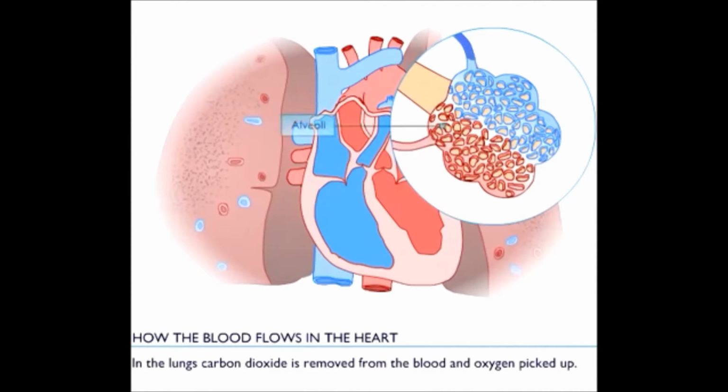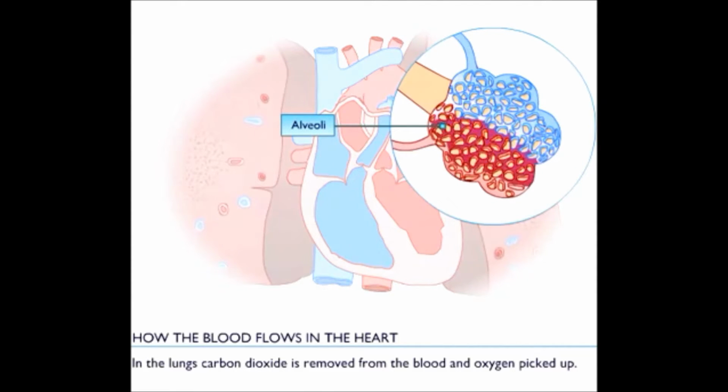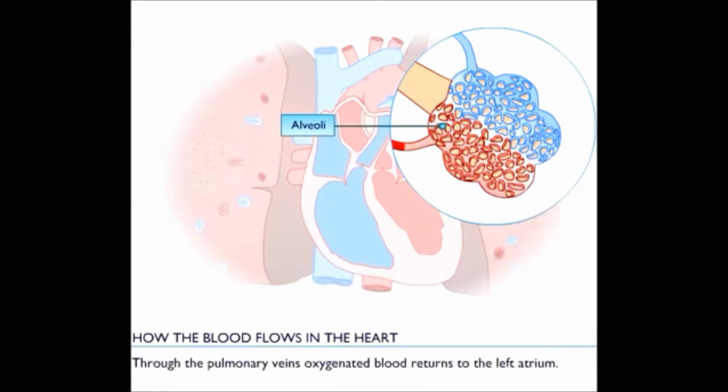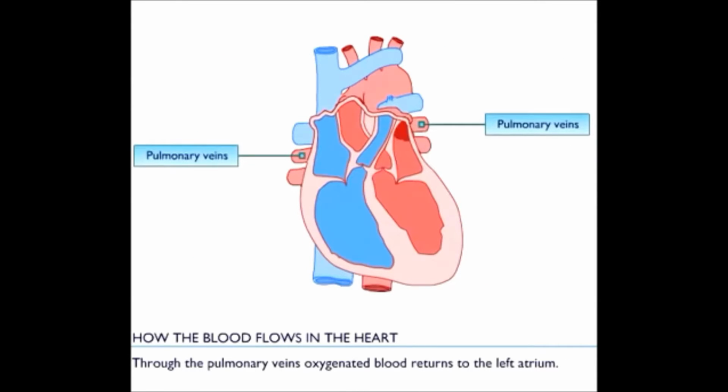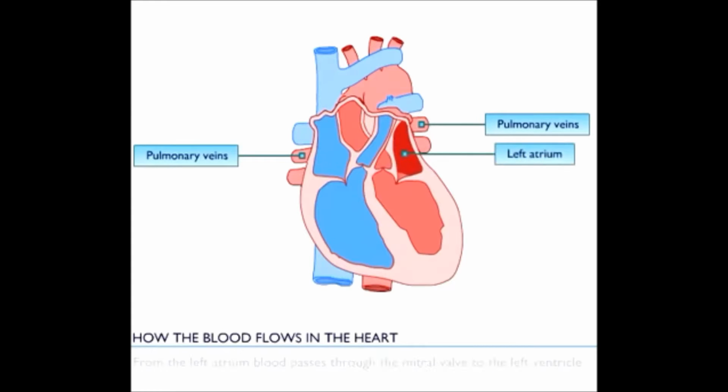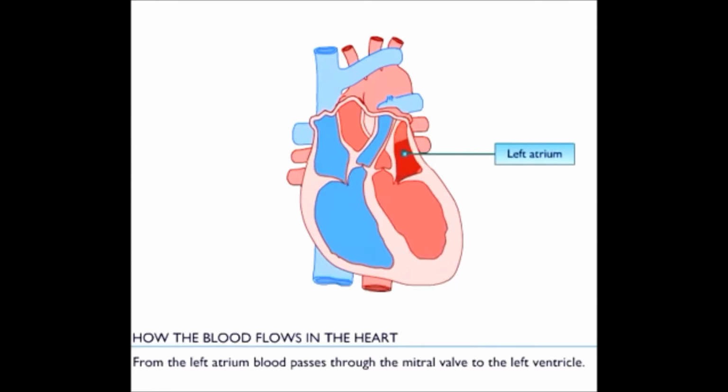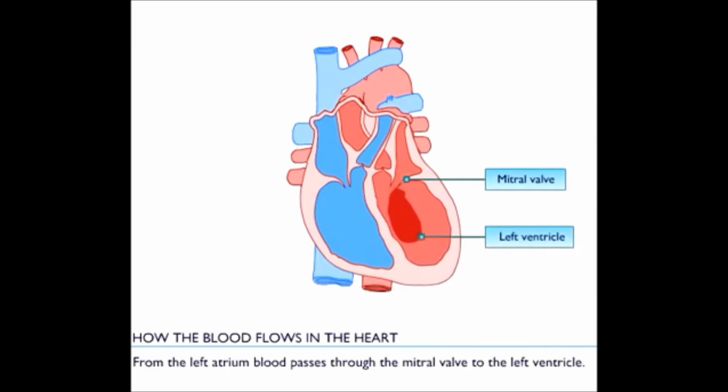In the lungs, carbon dioxide is removed from the blood and oxygen is picked up. Through the pulmonary veins, oxygenated blood returns to the left atrium. From the left atrium, blood passes through the mitral valve to the left ventricle.